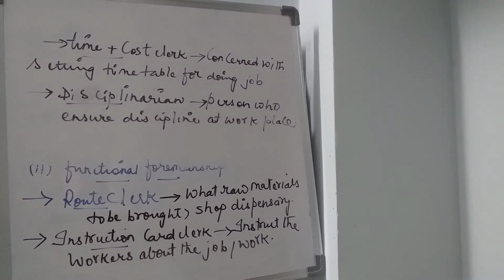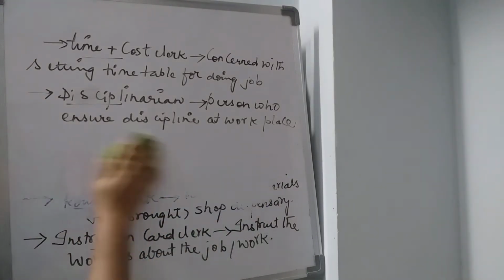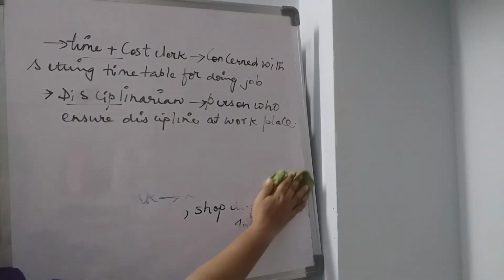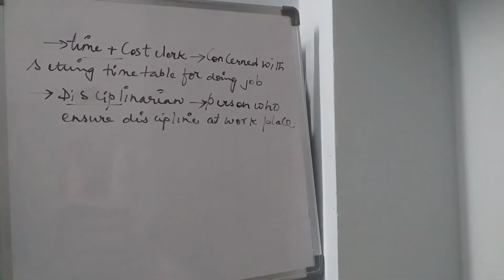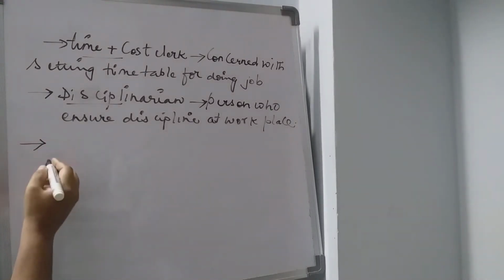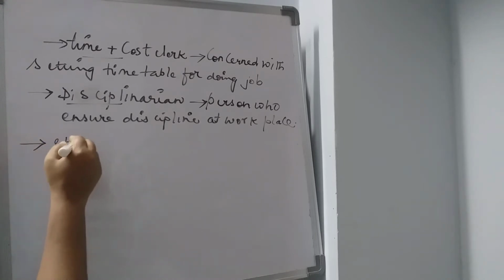The remaining four persons are also there. They are also concerned with doing some aspect of a work. Who are those four persons? The fifth person being the speed boss.